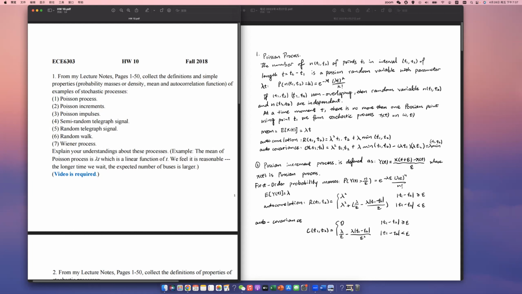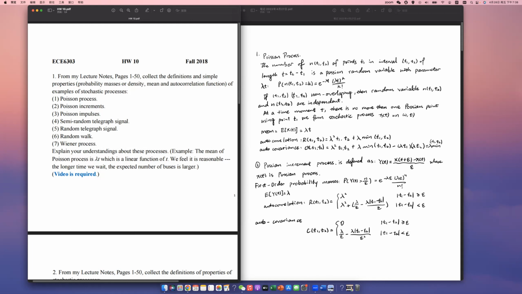factorial. If t1 to t2 and t3 to t4 are non-overlapping, then the random variables N(t1, t2) and N(t3, t4) are independent. So at a time moment t, there is no more than one Poisson point. Using the points t_i, we form a stochastic process X(t) equals N(0, t).